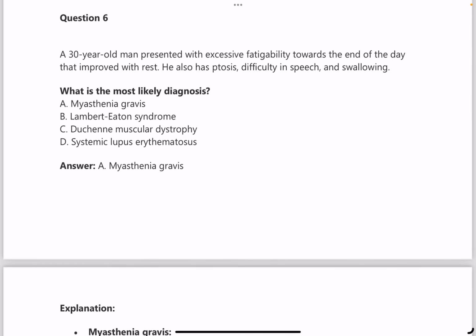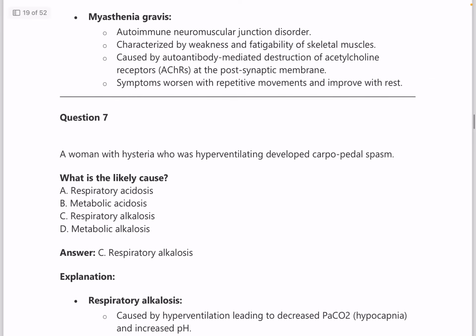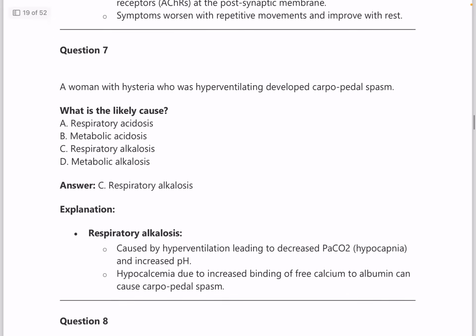Now question number 6. A 30-year-old man presents with excessive fatigability towards the end of the day that improved with rest. He also has ptosis and difficulty in speech and swallowing. What is the diagnosis? Answer is myasthenia gravis. Again, a very important question from pharmacology and from medicine level as well.